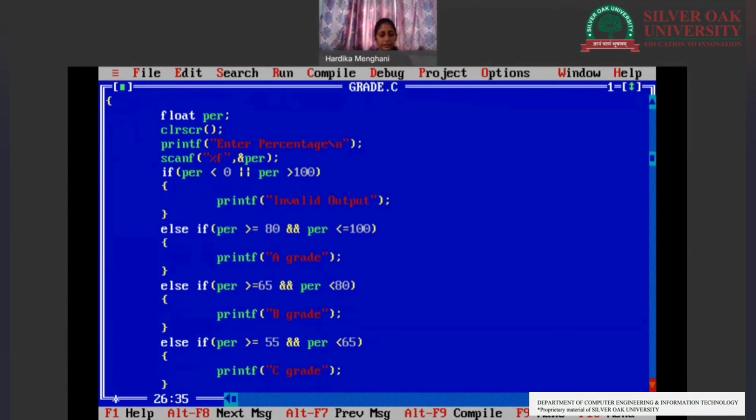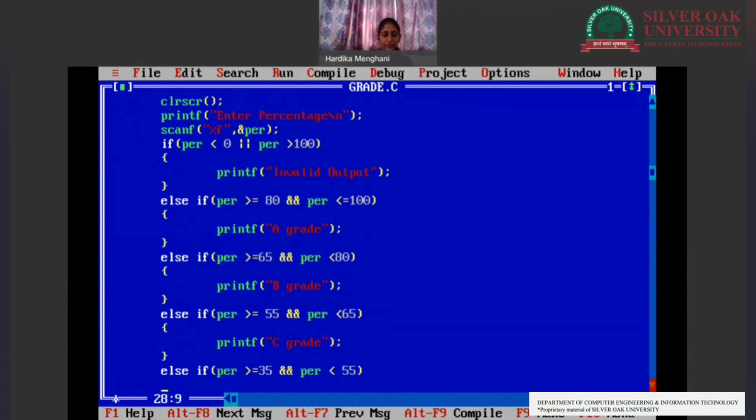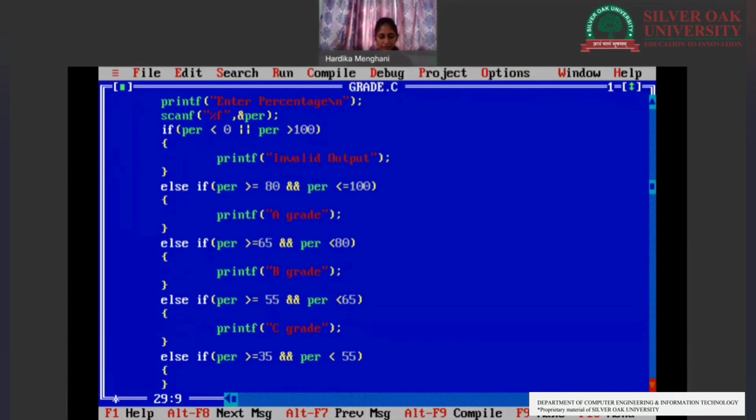Okay. Now we will be checking for the D grade, and that is if the percentage is greater than or equal to 35 and percentage is less than 55. Okay, then we will be having printf, it is a D grade.